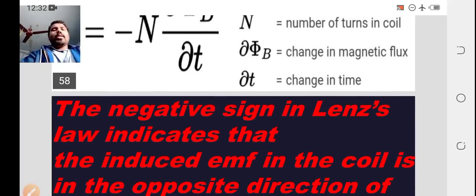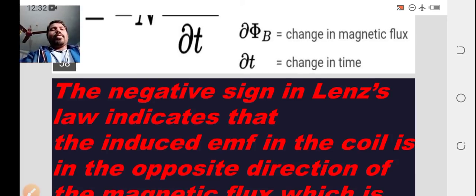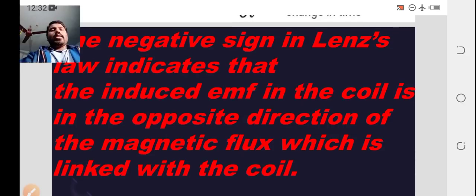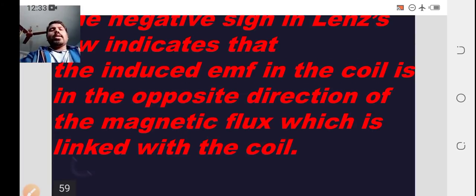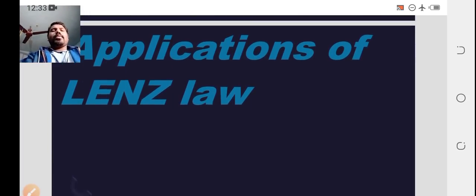The negative sign in Lenz law indicates that the induced EMF in the coil is in the opposite direction of the magnetic flux which is linked with the coil. Why the negative symbol? The induced EMF in the coil is in the opposite direction of the magnetic flux linked with the coil.